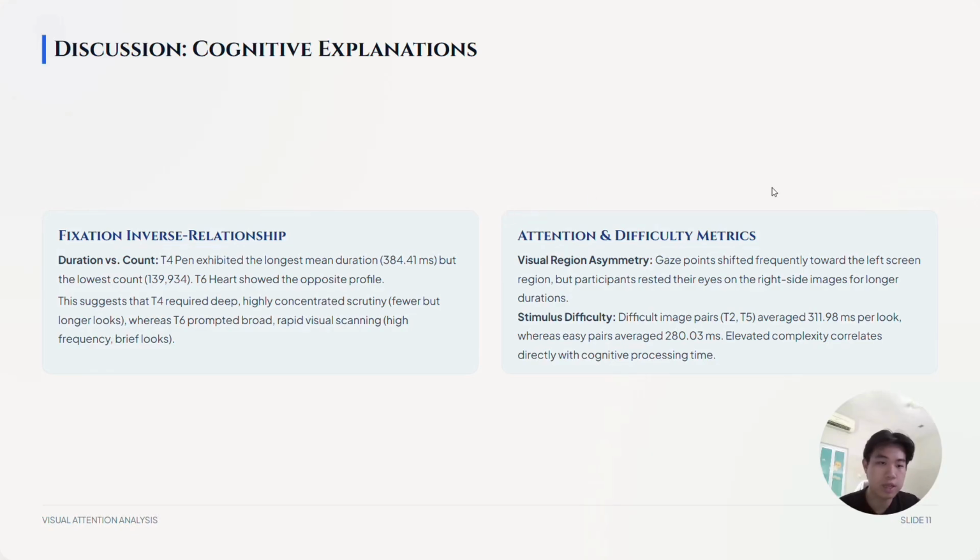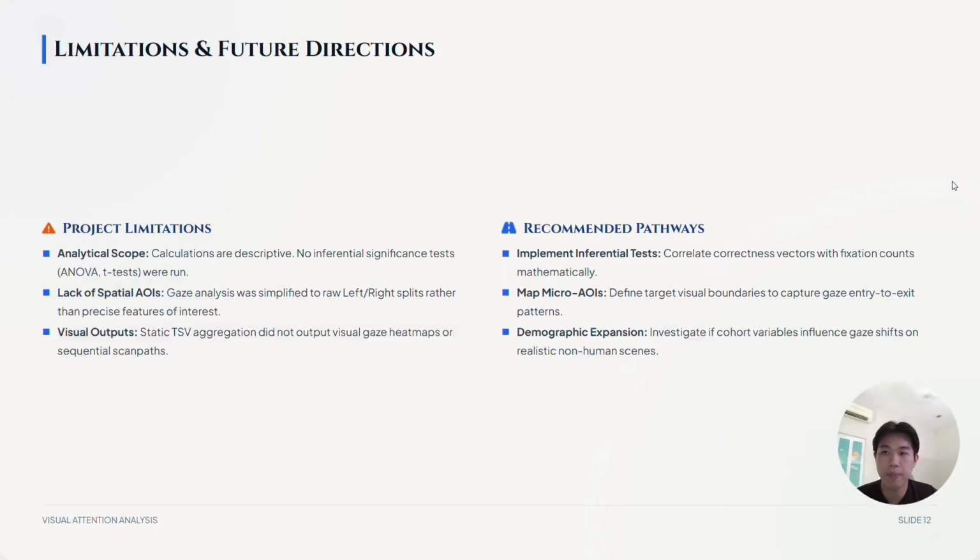Also, the attention and difficulty metrics. Visual region asymmetry: gaze points shifted frequently towards the left screen region, but participants rested their eyes on the right side images for longer duration. Stimulus difficulty: difficult image pairs, T2 and T5, averaged 311.98 milliseconds per look, whereas easy pairs averaged 280.03 milliseconds. Elevated complexity correlates directly with cognitive processing time.